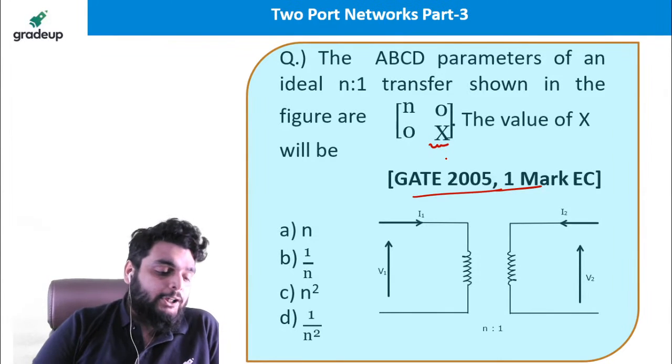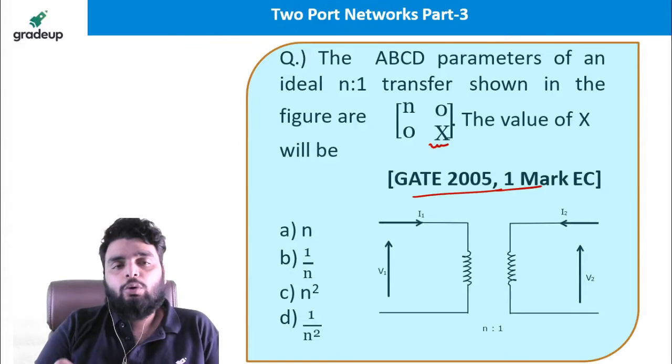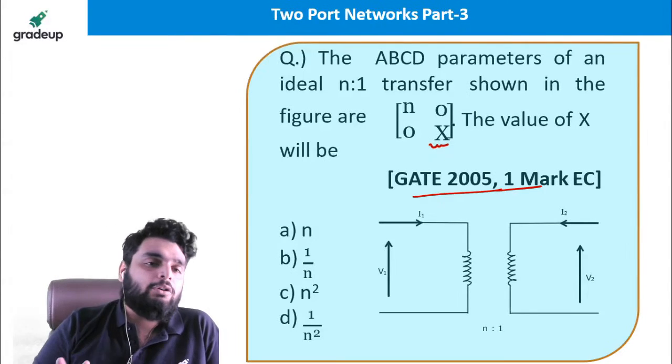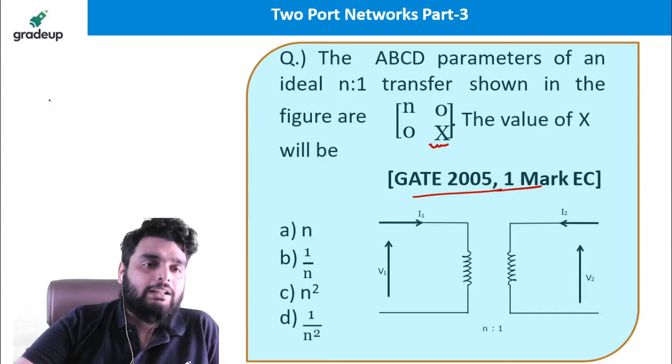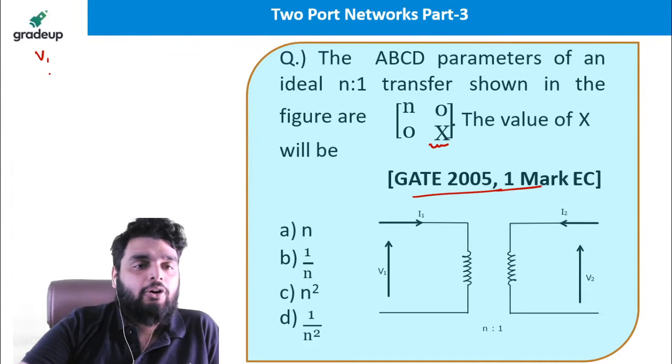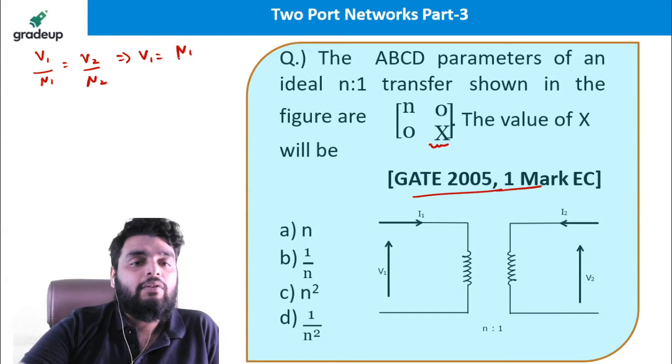So, beta, just I told you, EC students should know very basic knowledge about the transformer. What is a transformer actually? You know that in a transformer, V1 by N1 is equal to V2 by N2. Or you can also say V1 is equal to N1 by N2 times V2. Okay.